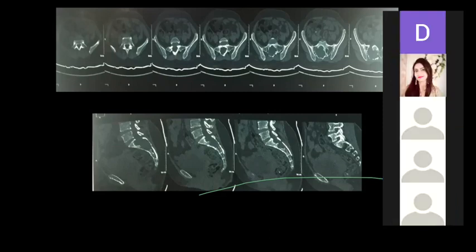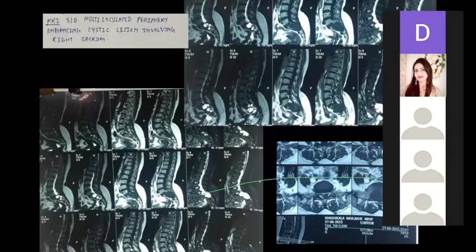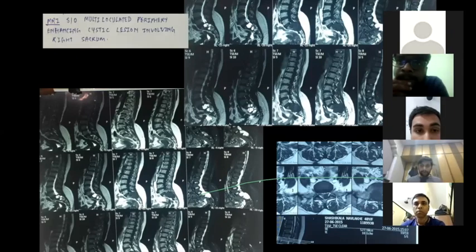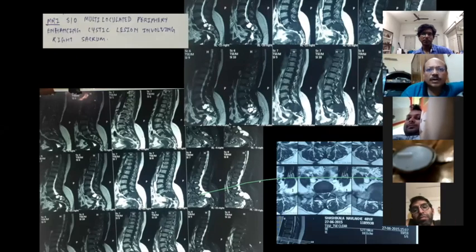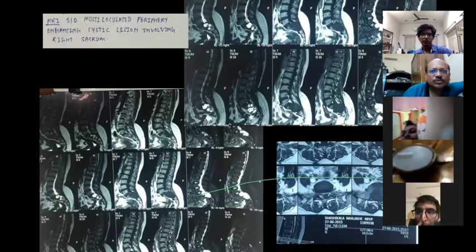What else? We got his MRI done. Sir, can you see the MRI and tell us something about it? Paul sir: See, the MRI shows a heterogeneous character. The lesion contains some fleshy areas and some lytic areas also. I think it is a mixed lesion.